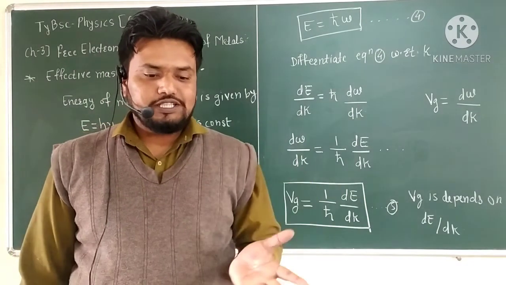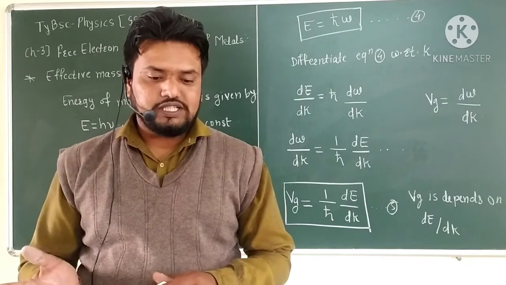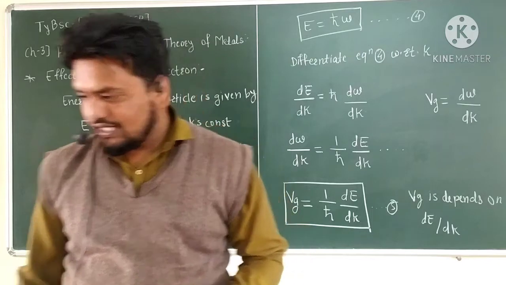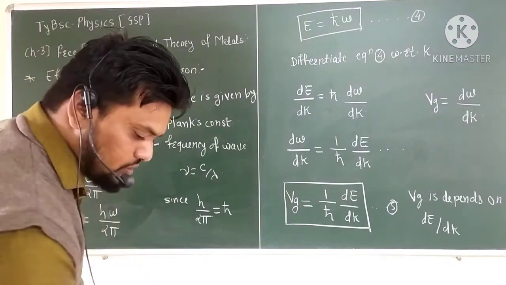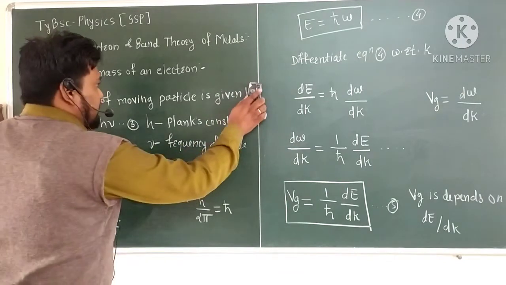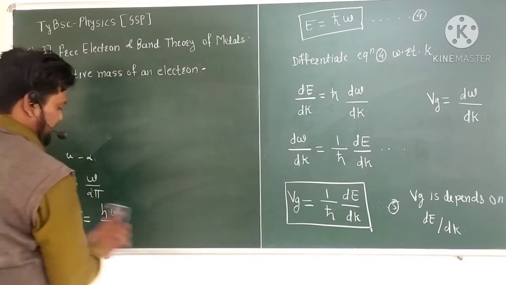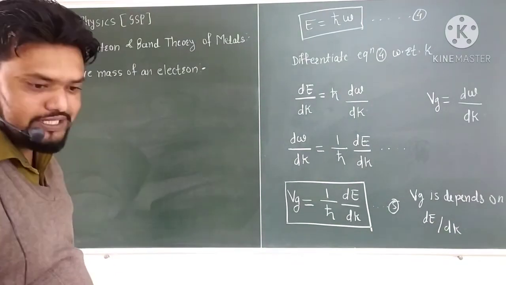According to this relation, we want to see the variation of energy with K in the first Brillouin zone. We have to know that the boundary condition of the Brillouin zone is K equal to plus or minus π by a.